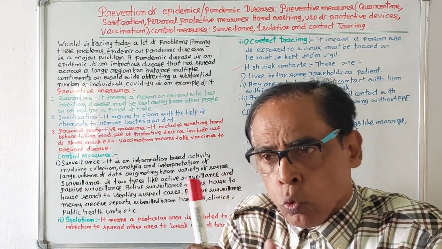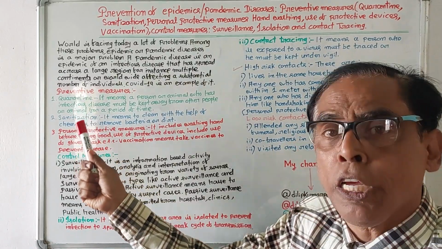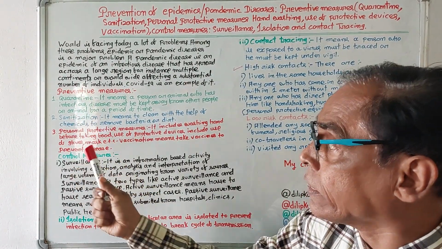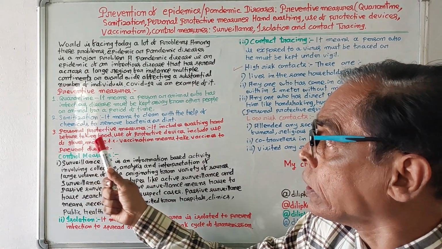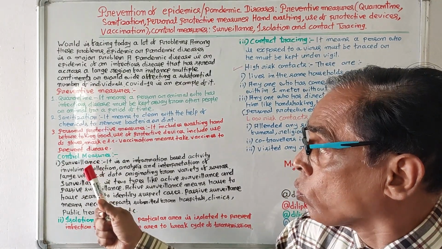So to control pandemic disease, there are three preventive measures. One is quarantine, number two, sanitation, number three, personal protective measures. Now let's discuss control measures.